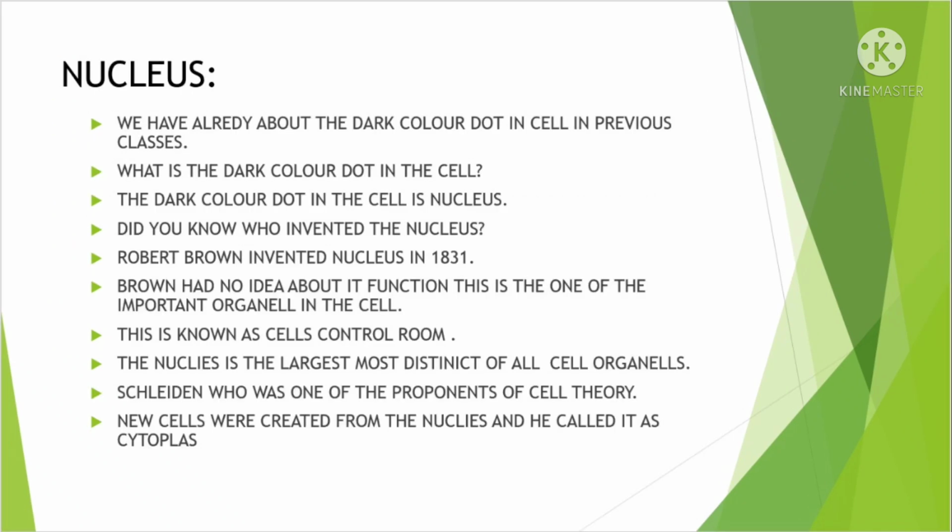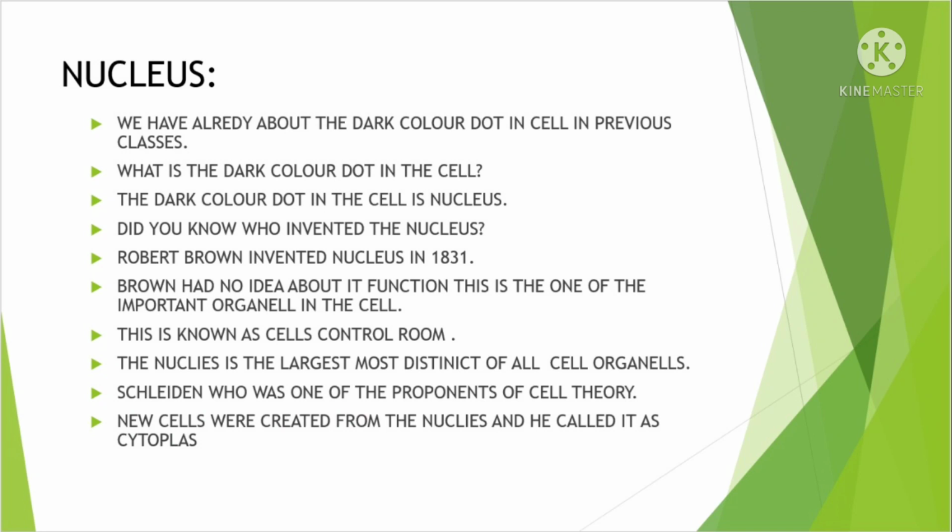We have already learned about the dark colored dot in the cell in previous classes. What is the dark colored dot in the cell? The dark colored dot in the cell is the nucleus. Do you know who discovered the nucleus? Yes, Robert Brown discovered the nucleus in 1831. Brown had no idea about its function. This is one of the important organelles in the cell, so we know it as the cell control room.